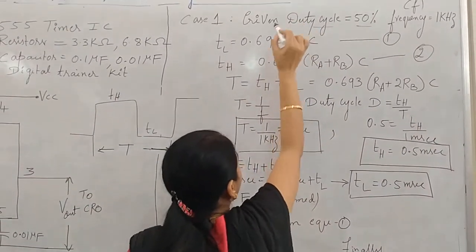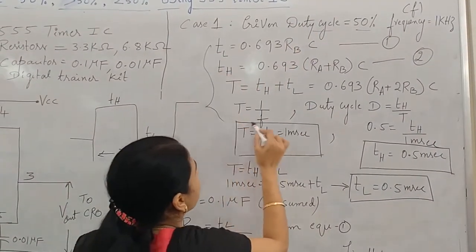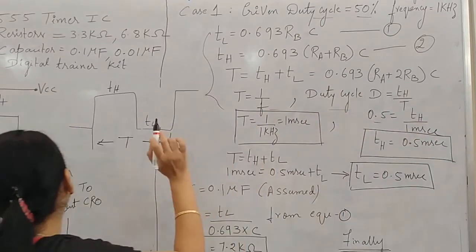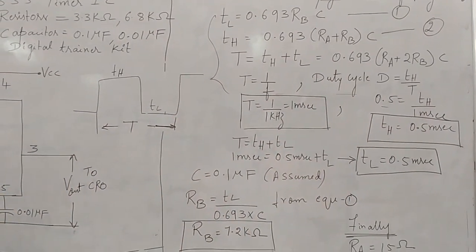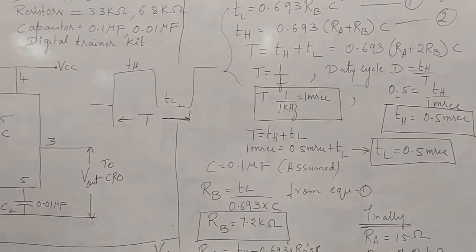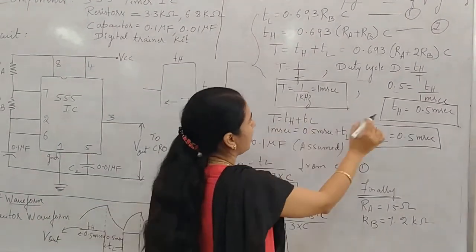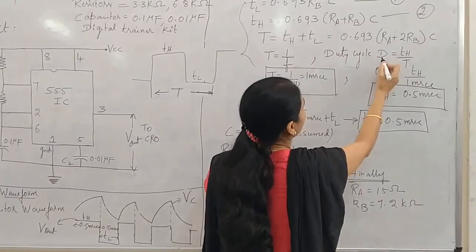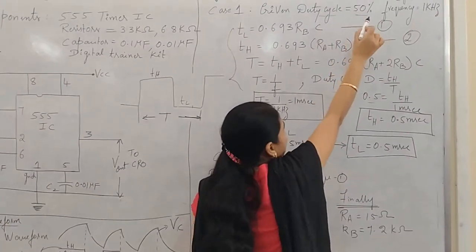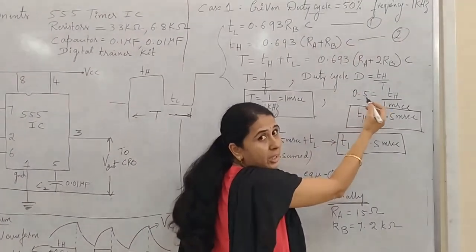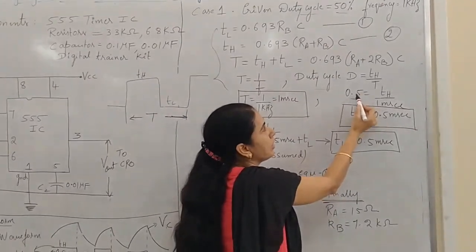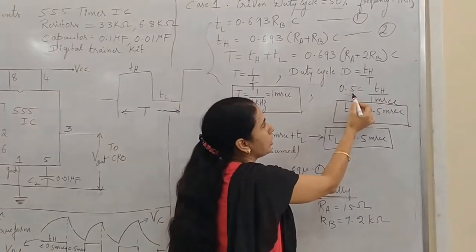Making use of the data given and all these formulas, the main task is to find out the value of RA, RB, C1 and C2. This is what we will be doing here. So coming to the first, let me calculate. Duty cycle is 50%. 50% is nothing but 50 by 100. We get it as 0.5. Substitute duty cycle as 0.5.